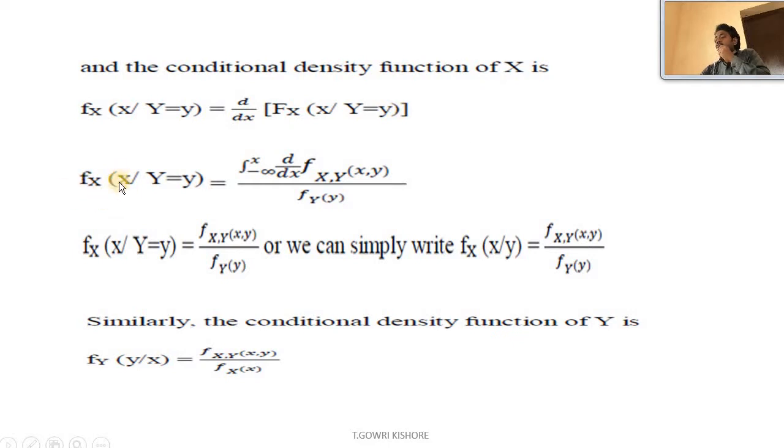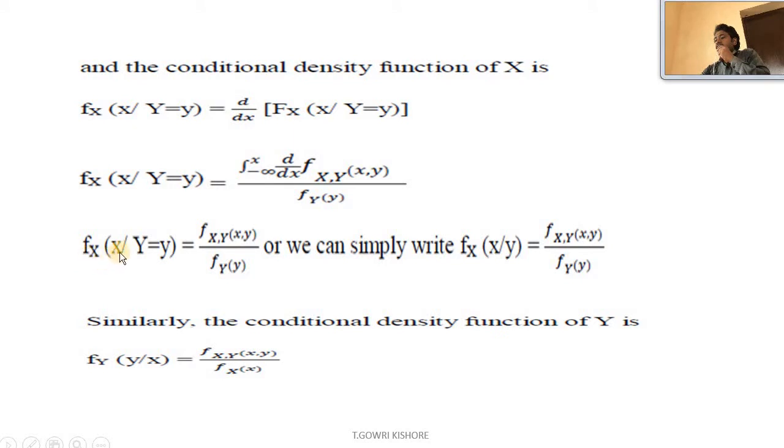Next, this we are sending inside, so this entire equation can be written as the integral from minus infinity to x of d by dx of f_{X,Y}(x, y) divided by f_Y(y).